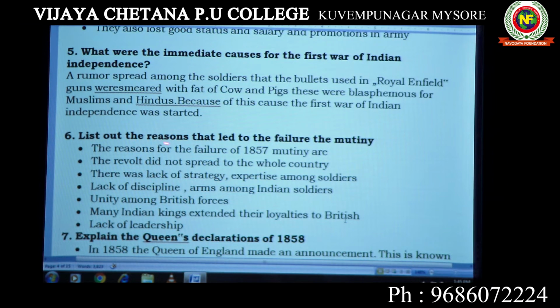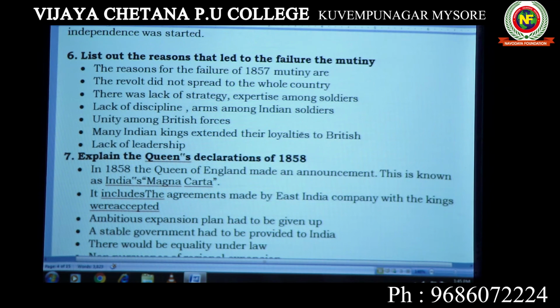Next one, list the reasons that led to the failure of the mutiny. This is most important. Why did the First War of Indian Independence fail? Many reasons are there. The first reason is that it did not spread to the whole country. It was limited to some places only. Then lack of strategy. There was no plan. Lack of expertise and discipline among soldiers.